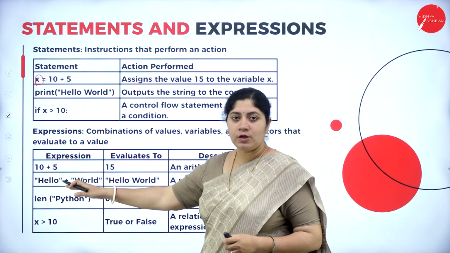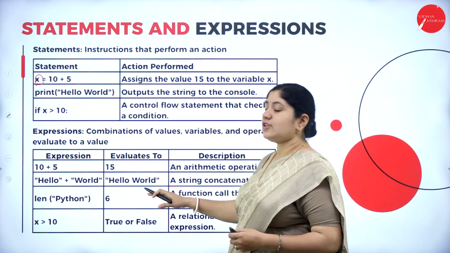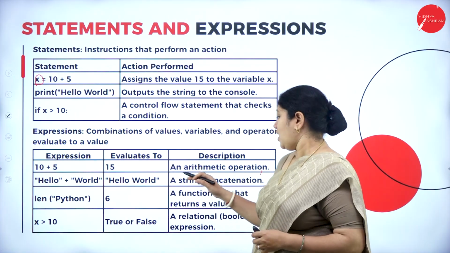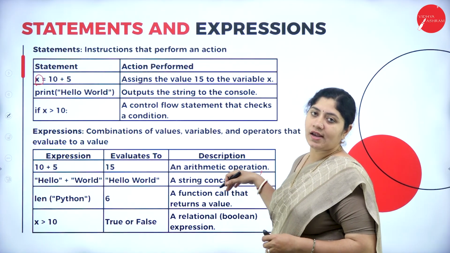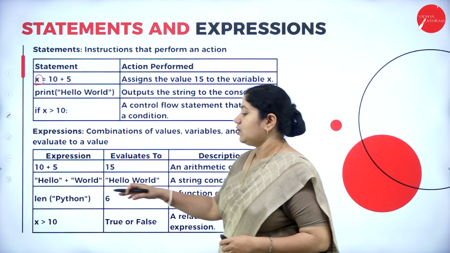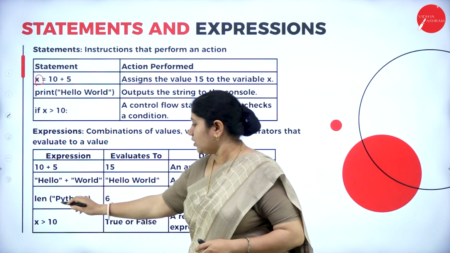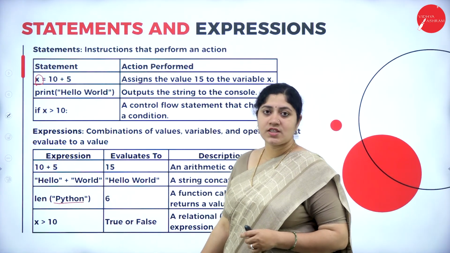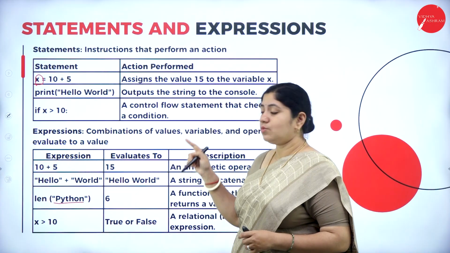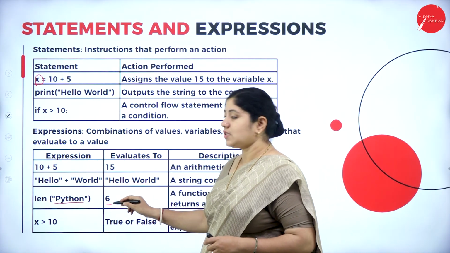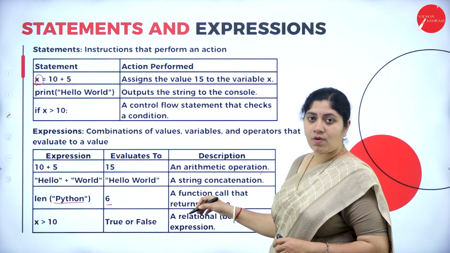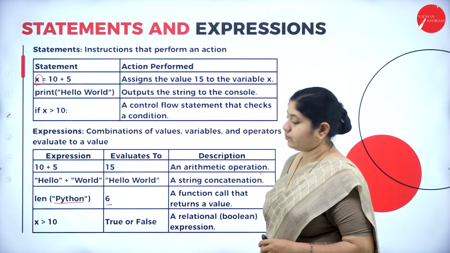Okay, next one, "hello" plus "world" is evaluated to "hello world"; it forms a string concatenation. Next one, length of "Python" is evaluated to 6, which is a function call that returns a value.